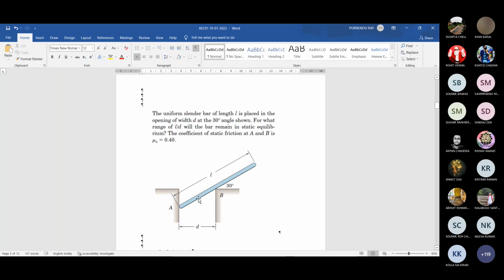So here, this length and this dimension, the space between these two walls, are in the form of some symbols, L and D. No numerical value is given. Others are like this. Coefficient of static friction 0.40 is given there. Now you have to find out. This is an advanced question.